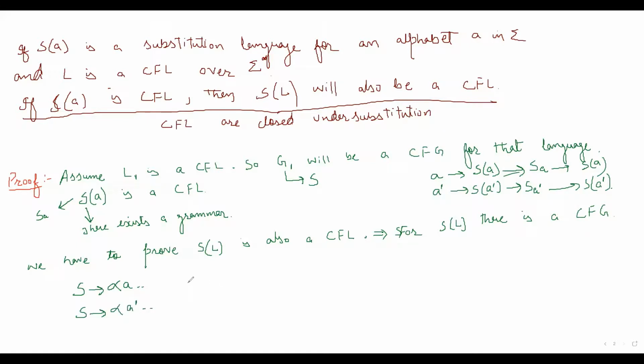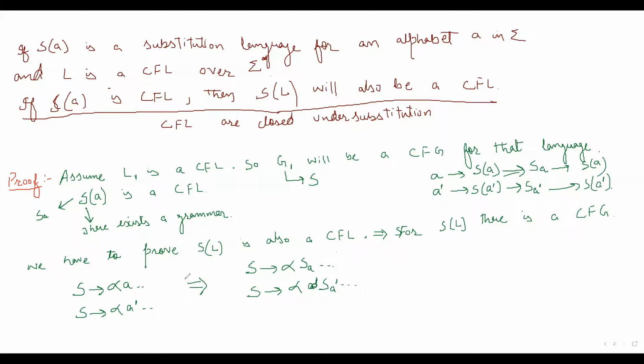So what we are going to do, we will create new production rules. So S gives alpha, instead of A, we will write S of A. And S gives alpha A dash, instead of A dash, we will write S of A dash.